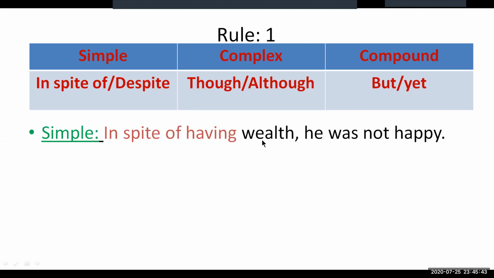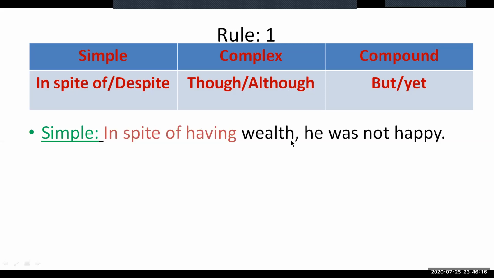A phrase is a group of words that act as a single part of speech. I repeat, a phrase is a group of words that act as a single part of speech. So here, in spite of having wealth, this whole part is only working as a single word. So it clarifies that this sentence has only one subject, he, and one verb, was. So one subject and one verb combination is normally a simple sentence.